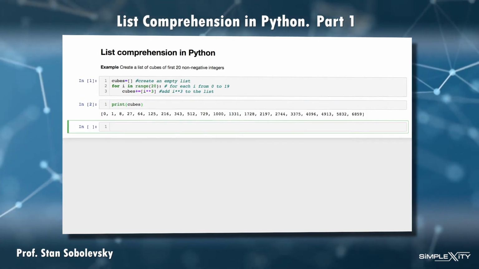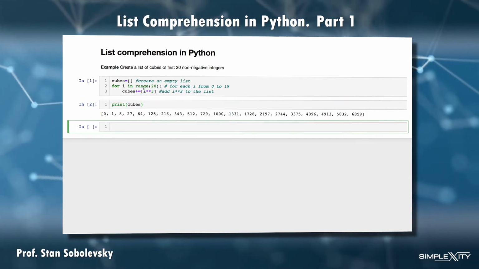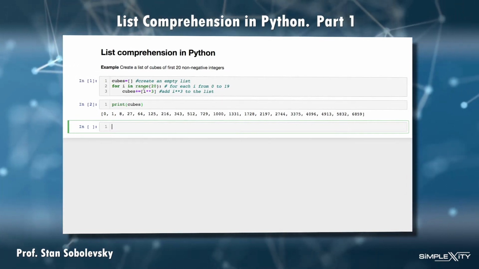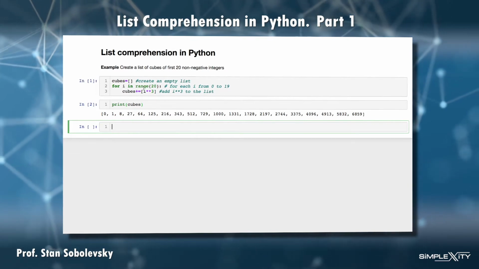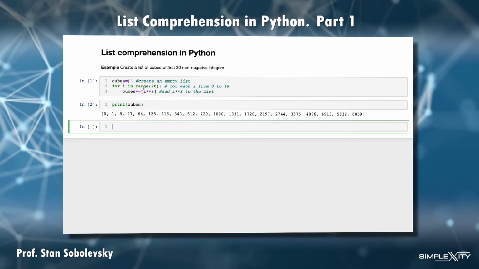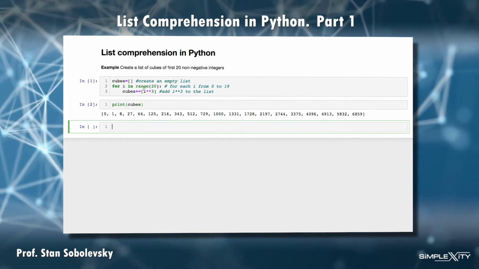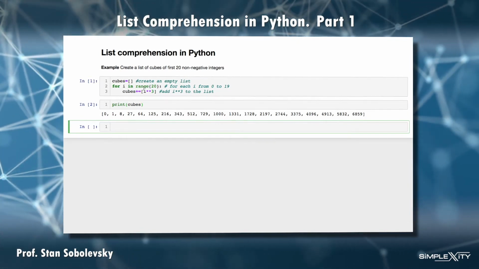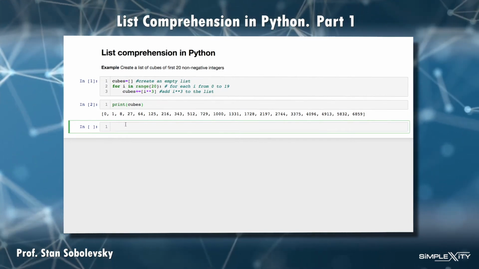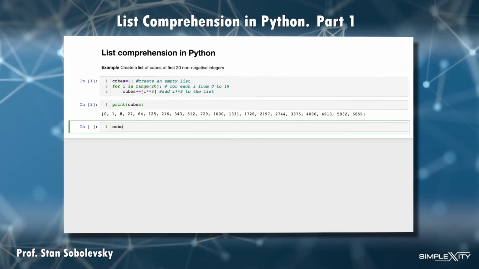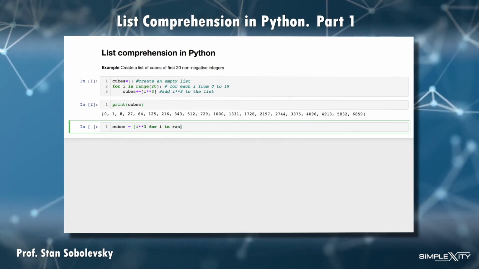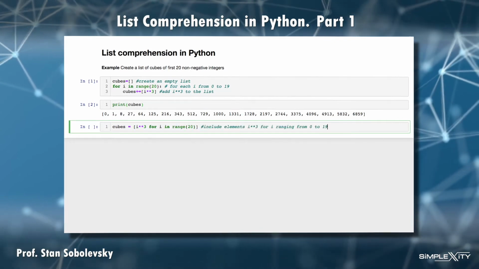But can we do it even better? Let's say, can I do it in just one line of code instead of 3 lines here? Of course, if you know NumPy, you may create this specific array using just vector operations, but here we are talking about a general coding approach of broad applicability. So let's implement it using an intuitive list comprehension syntax, where we write the array pretty much as we speak. So create the array cubes, adding elements i cubed for i ranging from 0 to 19.